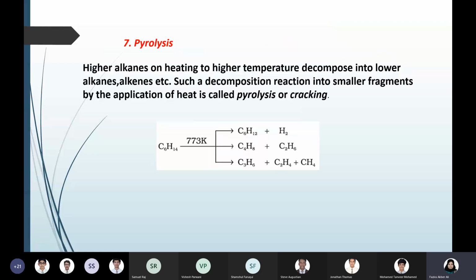Okay, let's move to the final one, the last reaction which we have to discuss in alkane, that is pyrolysis, which is also known as cracking. That is the industrial term. You might have heard about cracking of hydrocarbons, cracking of petroleum. The term means that you are breaking down a long chain compound or bigger molecule to a smaller one. That is what pyrolysis or cracking generally means.